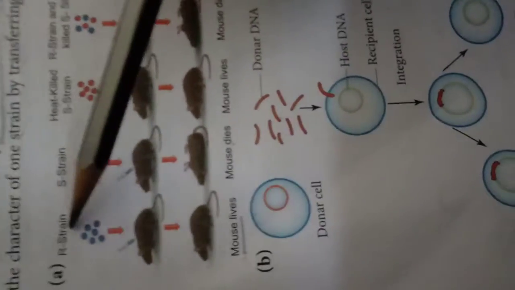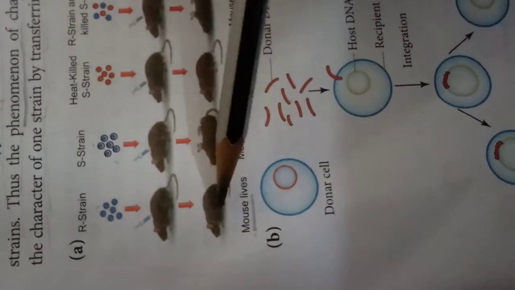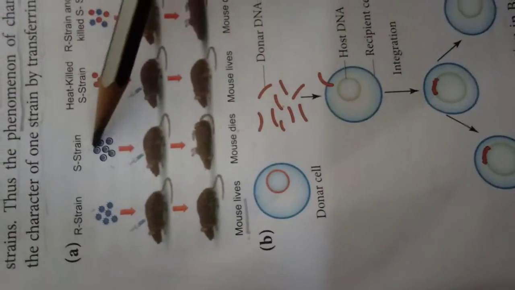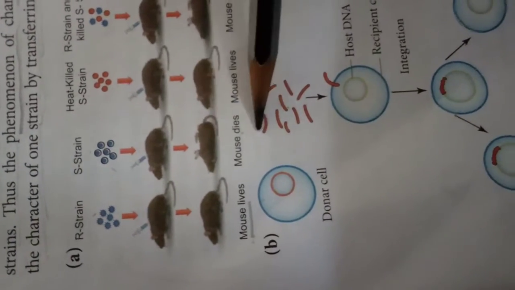This is the picture of transformation. This is the R strain. R-type bacteria injected into a mouse, the mouse lives. S strain injected into the mouse, it dies. Heat-killed S strain injected, the mouse lives. When the R strain and heat-killed S strain are injected simultaneously, the mouse dies.